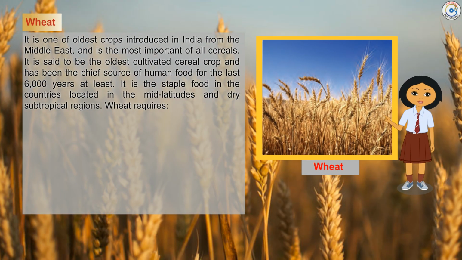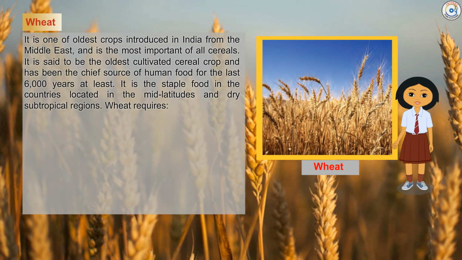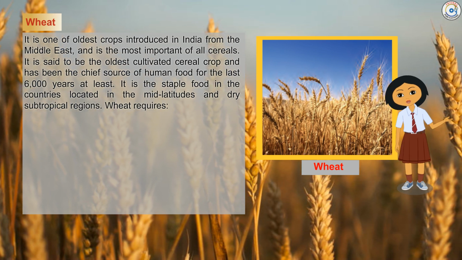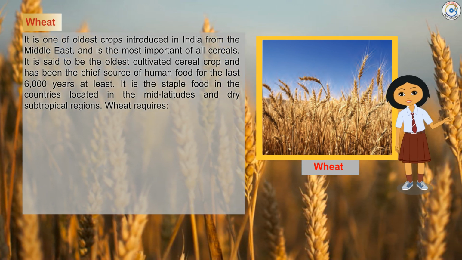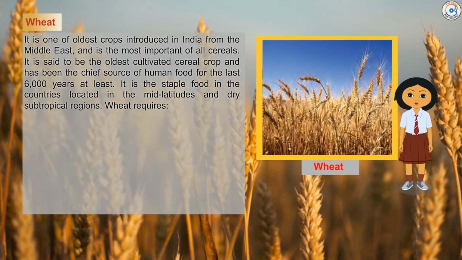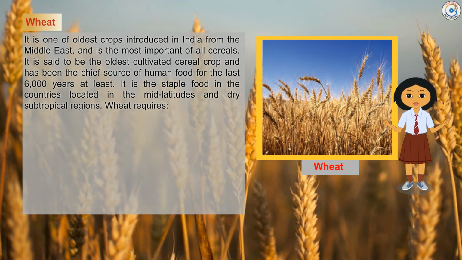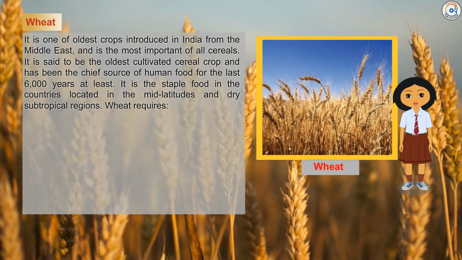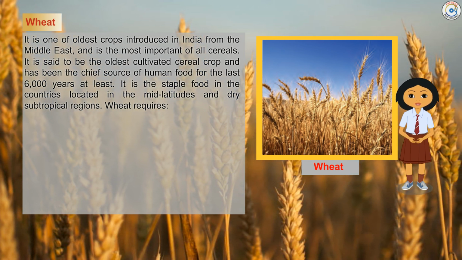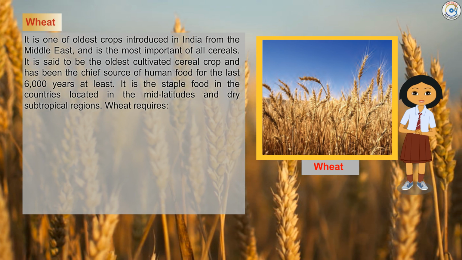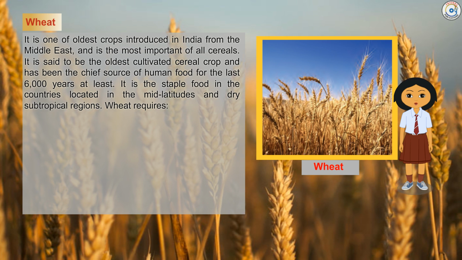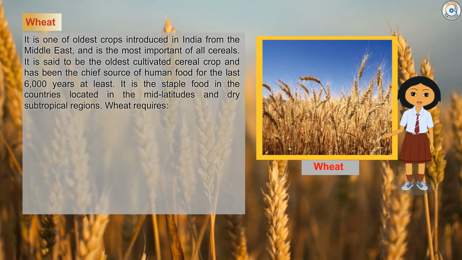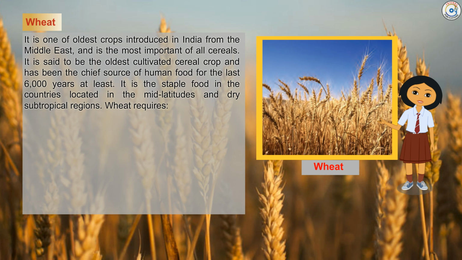Wheat. It is one of the oldest crops introduced in India from the Middle East and is the most important of all cereals. It is said to be the oldest cultivated cereal crop and has been the chief source of human food for the last 6,000 years at least. It is the staple food in the countries located in the mid-latitudes and dry subtropical regions.